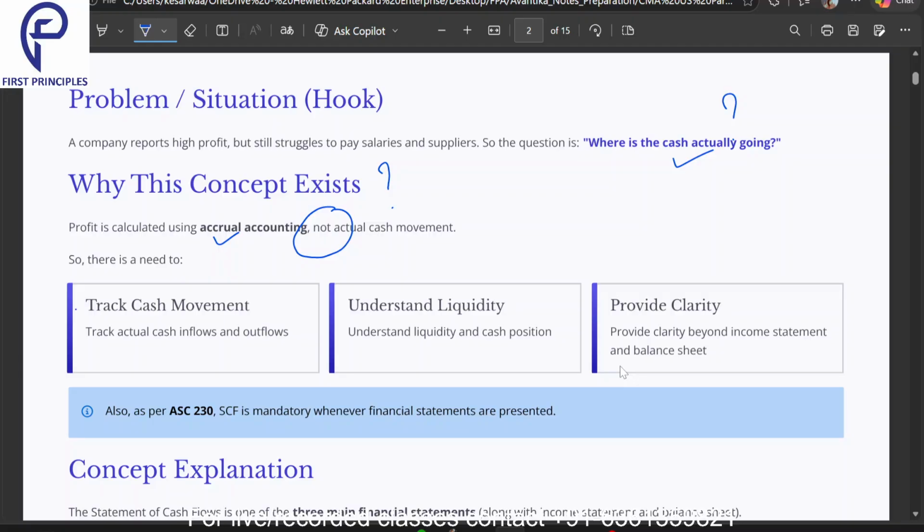Because it helps us to track the cash movement, it helps us to understand the liquidity, and it provides us clarity beyond the income statement and the balance sheet. Now as per ASC 230, the statement of cash flows (SCF) is mandatory wherever financial statements are presented. That means wherever you are displaying or sending your financial statements, it is mandatory as per Accounting Standards Codification 230 that you present your statement of cash flows.